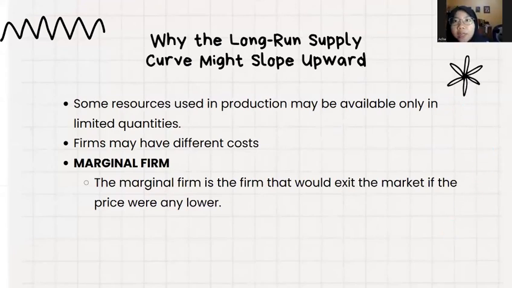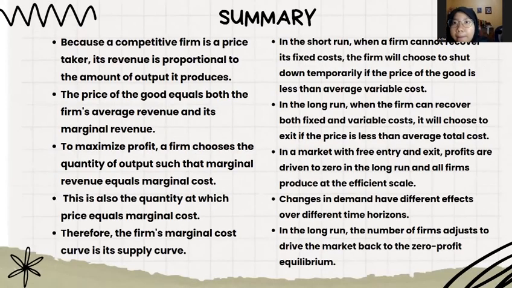Okay, while the long-run supply curve might slope upward, some resources used in production may be available only in limited quantities. Second, firms may have different costs. Third is the marginal firm. The marginal firm is a firm that will exit the market if the price were any lower. Okay, next.